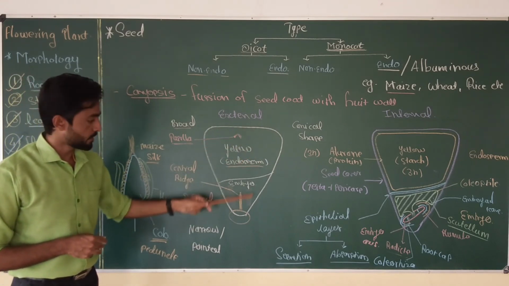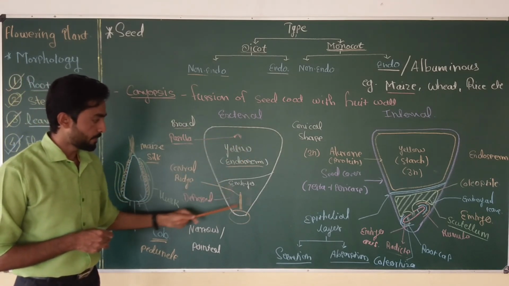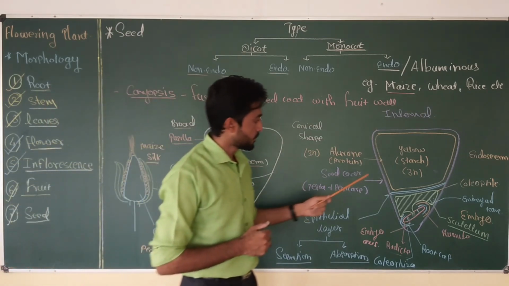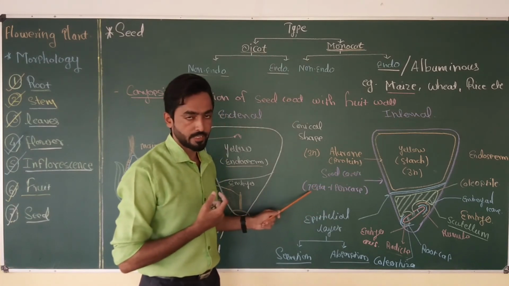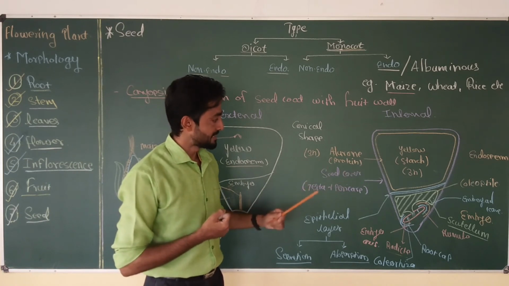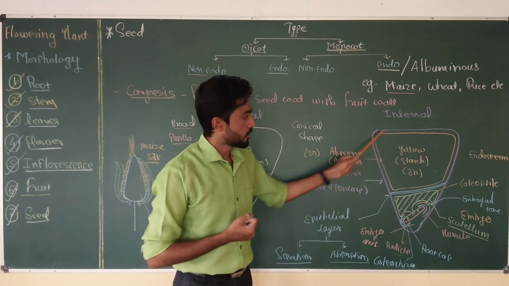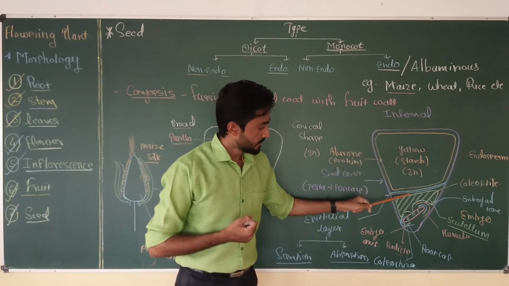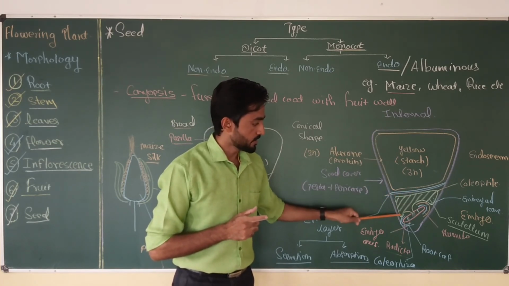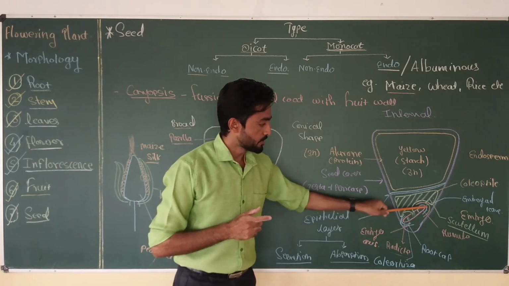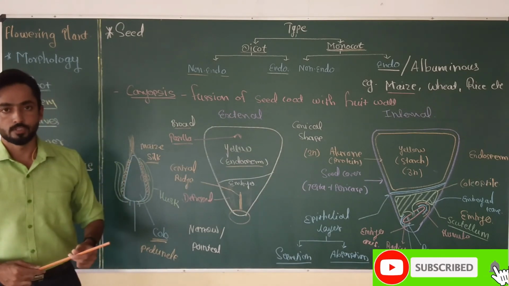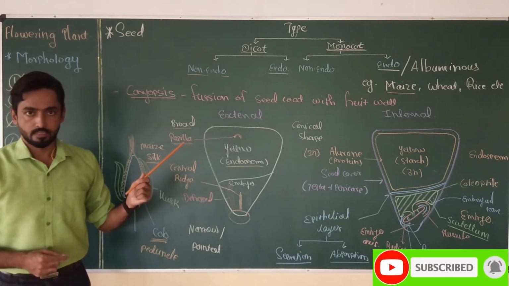yellow part which is endosperm, white part that is embryo, a depression and central ridge, and a pointed end. And from the internal structure you can easily observe the seed cover that is made up of testa and pericarp, that is the product of fusion of these two. Then below the seed cover, the aleurone layer is present in the endosperm region, then the epithelial layer which separates the endosperm from the embryo, and in the embryo region you can find the embryo axis which has plumule and radicle and a single cotyledon, that is scutellum. So this is all about the maize and its structure.